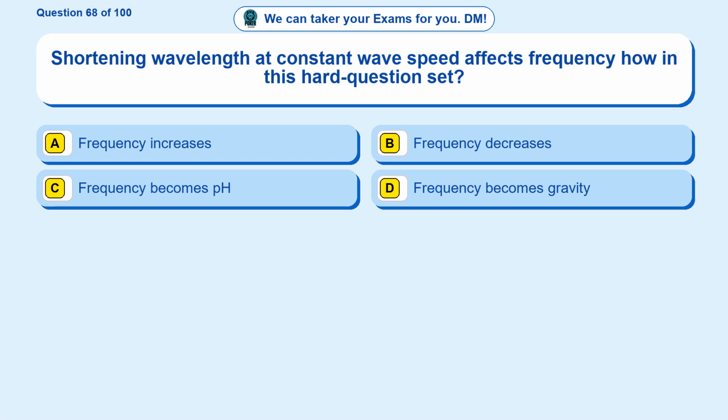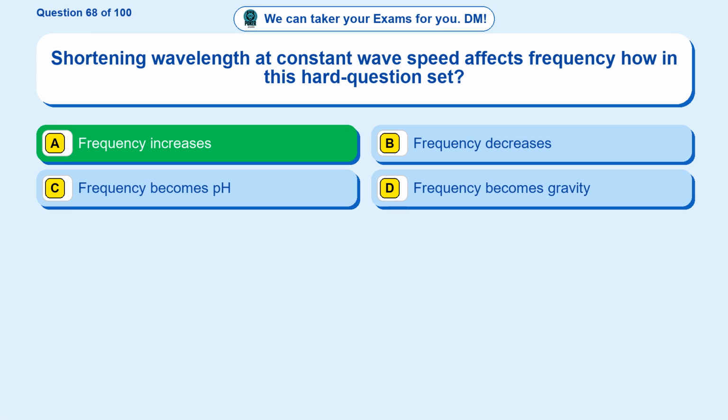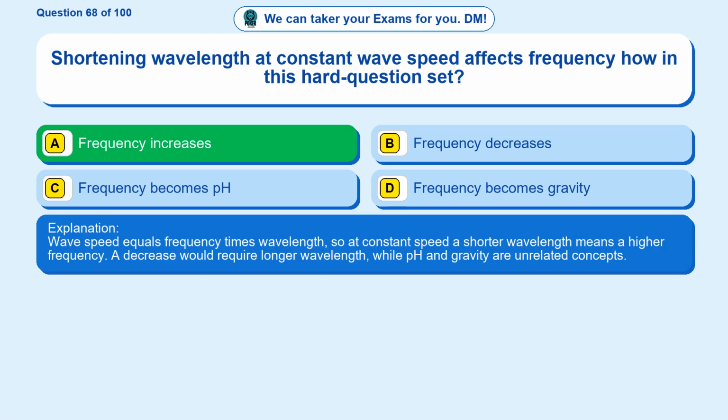Question 68. Shortening wavelength at constant wave speed affects frequency how in this hard question set? Option A, frequency increases. Option B, frequency decreases. Option C, frequency becomes pH. Option D, frequency becomes gravity. The correct answer is option A. Frequency increases. Wave speed equals frequency times wavelength, so at constant speed a shorter wavelength means a higher frequency. A decrease would require longer wavelength, while pH and gravity are unrelated concepts.